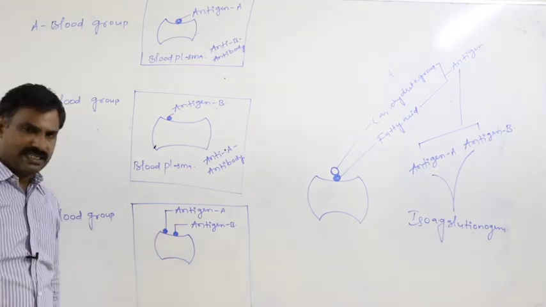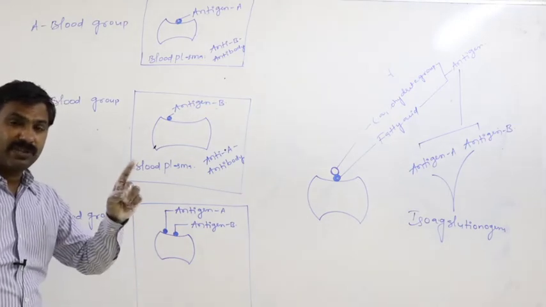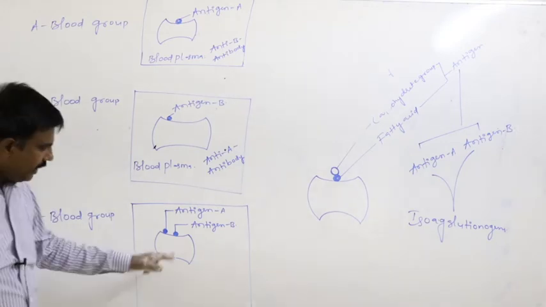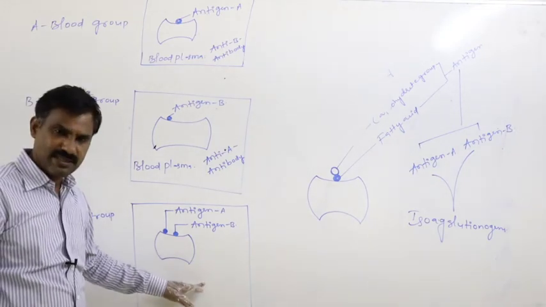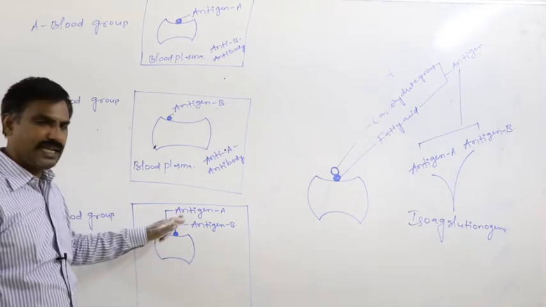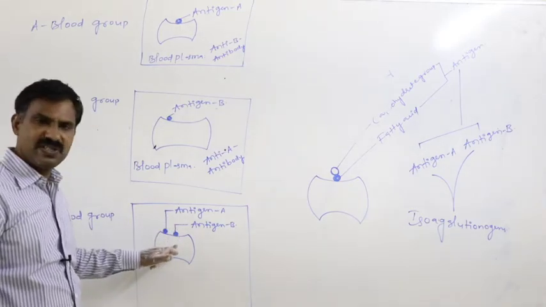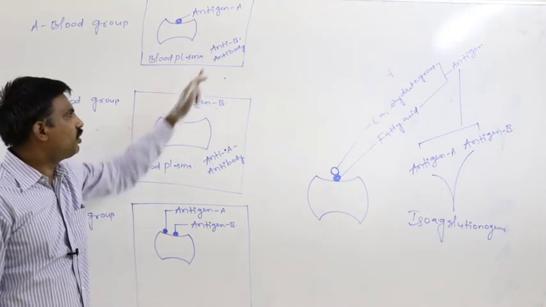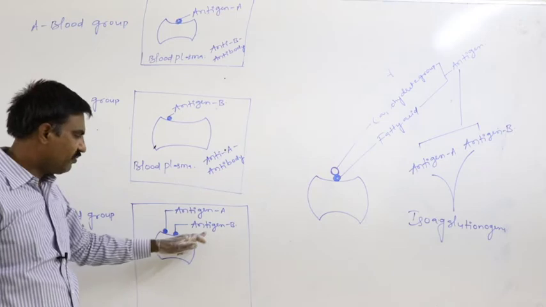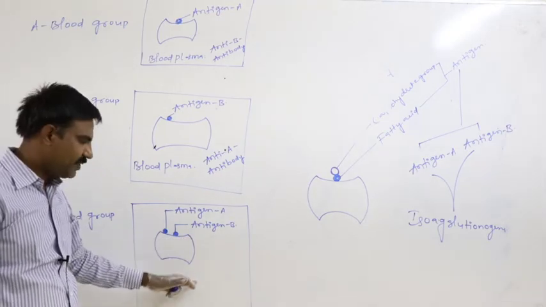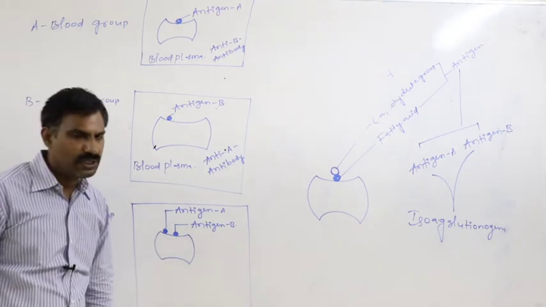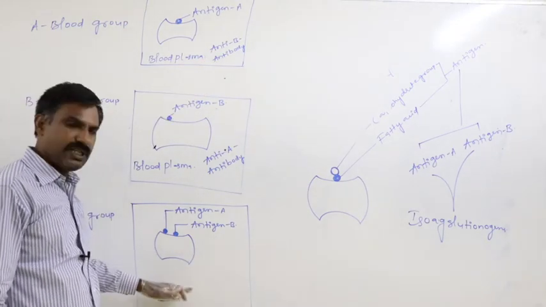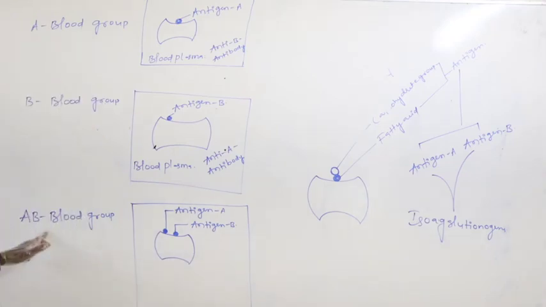So in this particular case, no type of antibody should be present. For example, if anti-A antibody is present, it will react with antigen A, and by that way the RBC is ruptured. Otherwise, if anti-B antibody is present, it will react with antigen B, and the person immediately dies. So that only anti-B antibody is not present in the blood plasma of an AB blood grouped person.